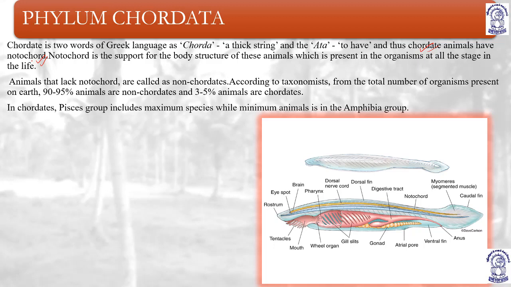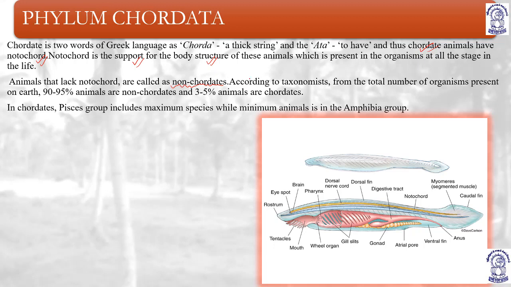Notochord is a structure which runs parallel to the longitudinal axis of the body, and it helps to support the body structure of these animals. In case of chordates, the notochord is present in all stages of life, whether it is the embryonic life or the adult life. Now the animals that lack notochord are called non-chordates. Those animals which are not having notochord are known as what?